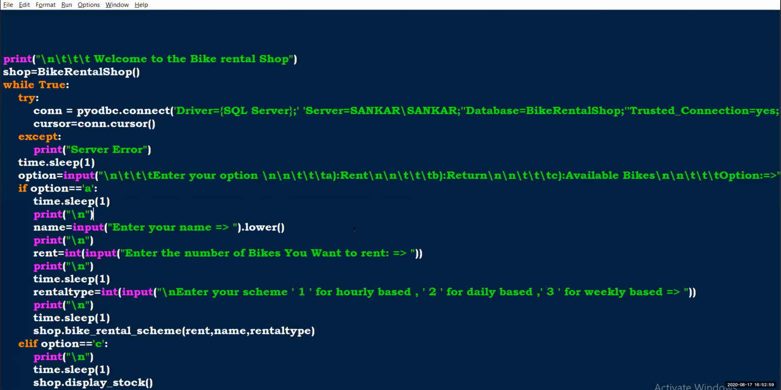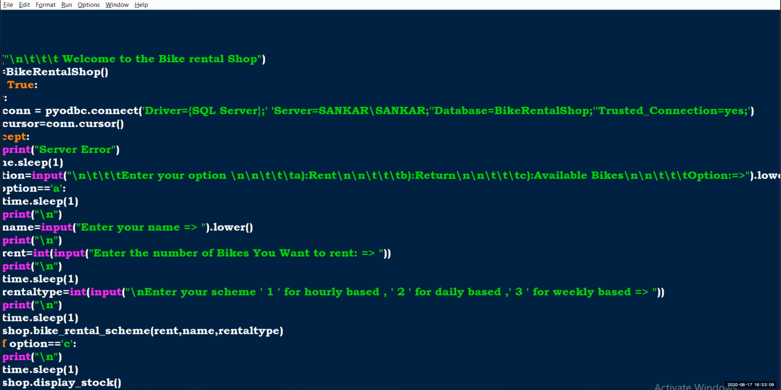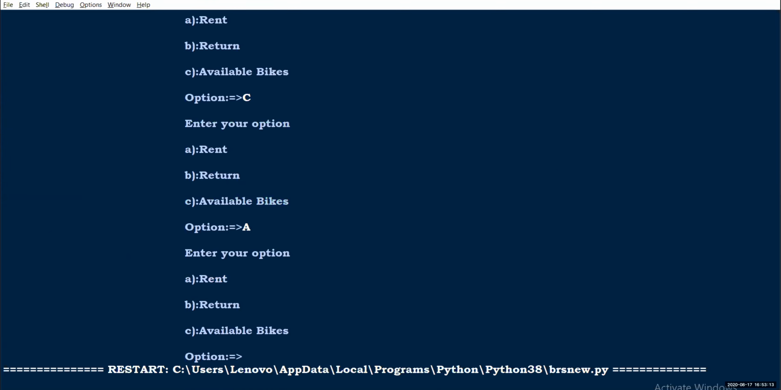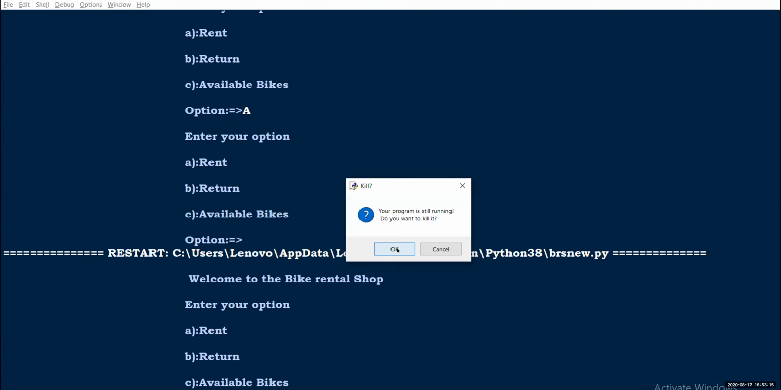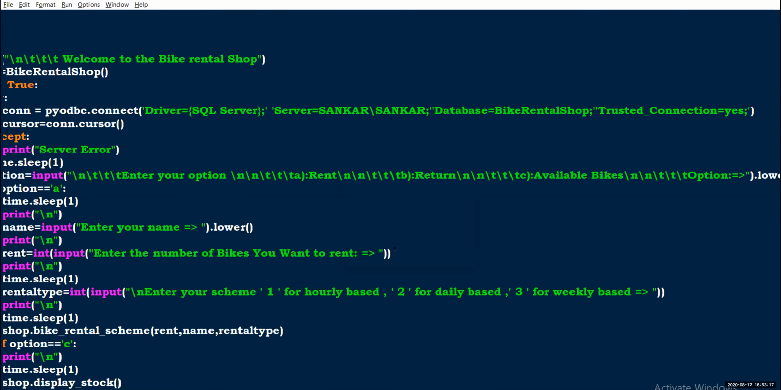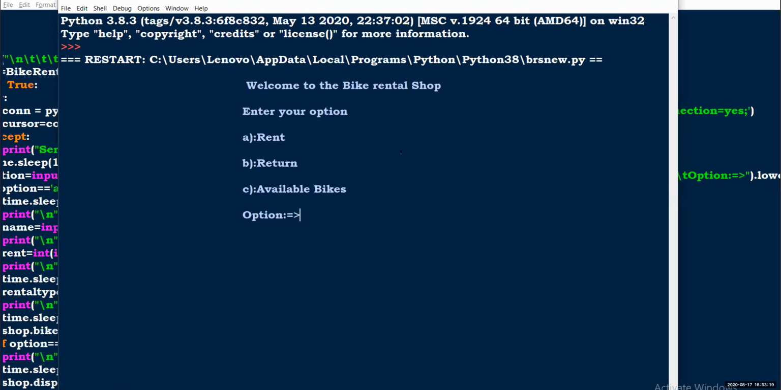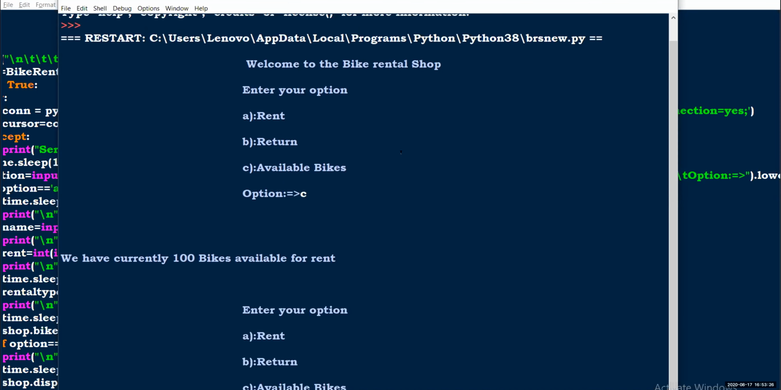Okay, here, yeah, option. So in the end here I'm going to give lower. That's all. Now I'm going to call this. So we have currently 100 bikes.